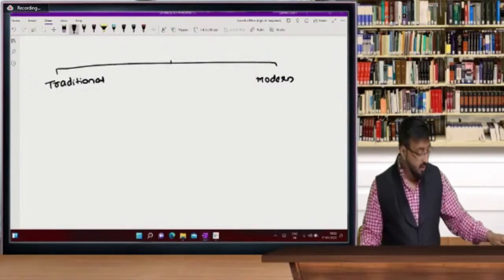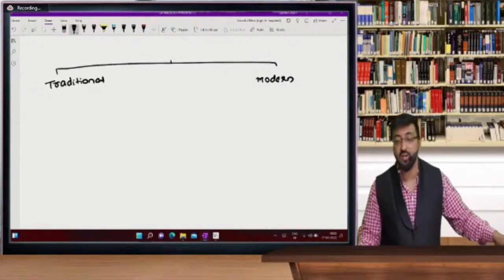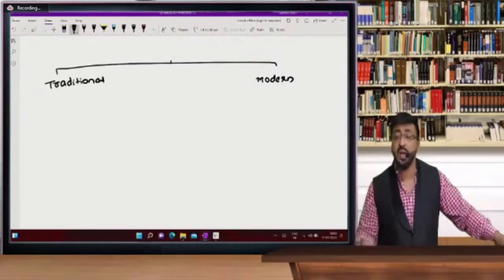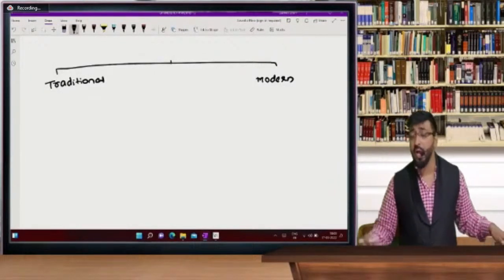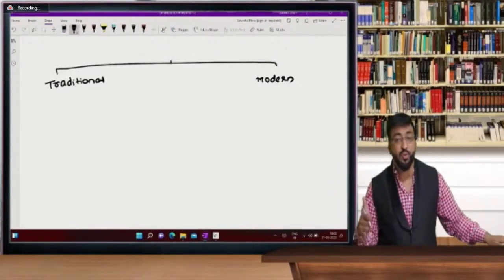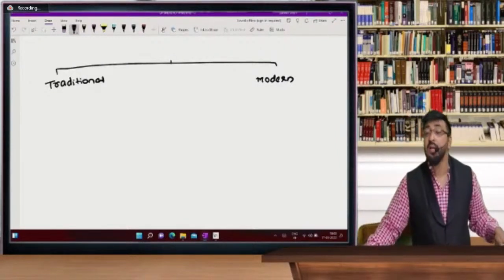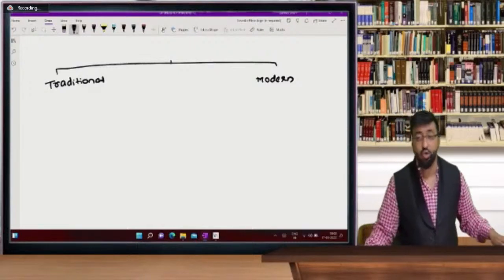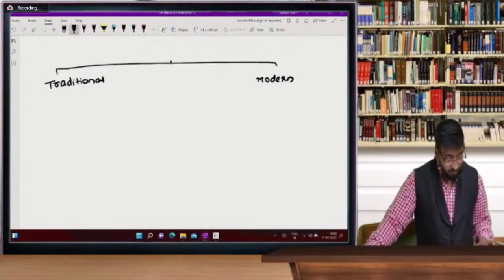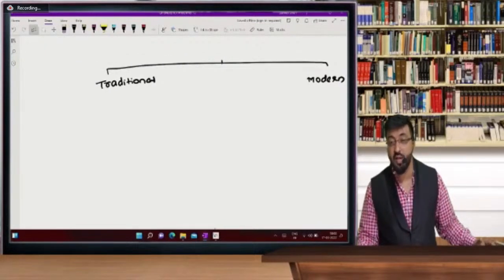After that, real account: debit what comes in, credit what goes out. Nominal account: debit all expenses and losses, credit all incomes and gains. Personal and real accounts are carried to the balance sheet and nominal accounts are transferred to P&L. After that, we have seen the modern approach. In the modern approach, we have asset, liability, expenses, income, and capital balances. Asset shows a debit balance, liability shows a credit balance, expenses show a debit balance, income shows a credit balance, and capital shows a credit balance.